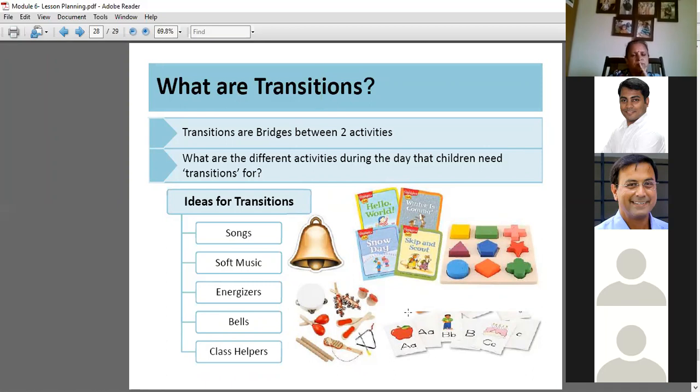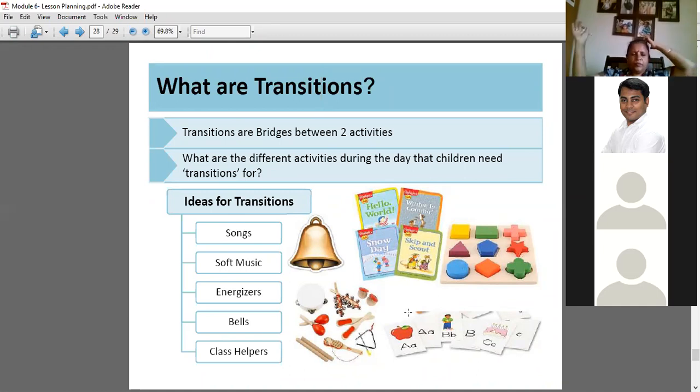Anything that you all use in transition from one activity to another, helping the kids change their pace from one activity to another, or one learning session to another. Sometimes we are doing action songs. Or sometimes physical activities like hopping, jumping, crawling.